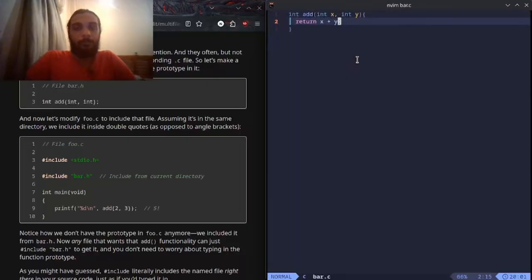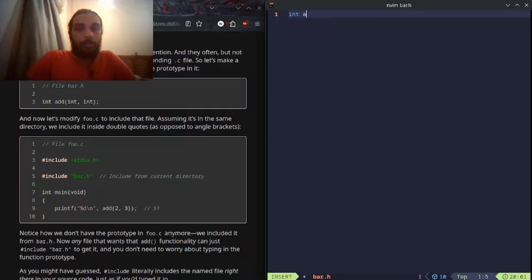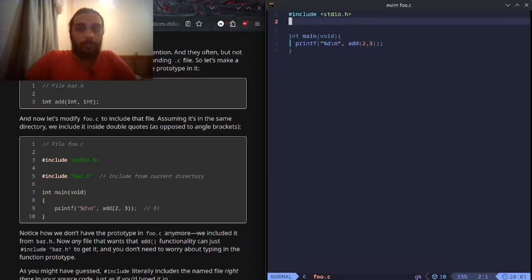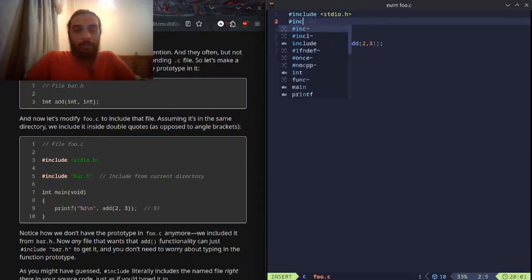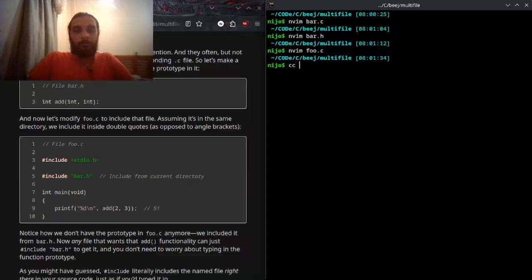So bar.h, int add, and in foo.c, I believe it's going to be a hash include thing here. Hash include, there you go. Now let's modify it to include that file. Assuming it's in the same directory, we'll include it inside double quotes as opposed to angle brackets. bar.h, then gcc -o foo.